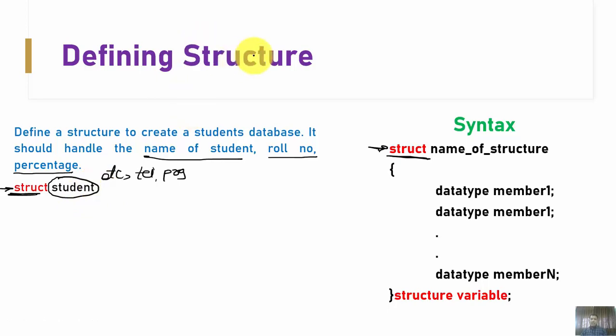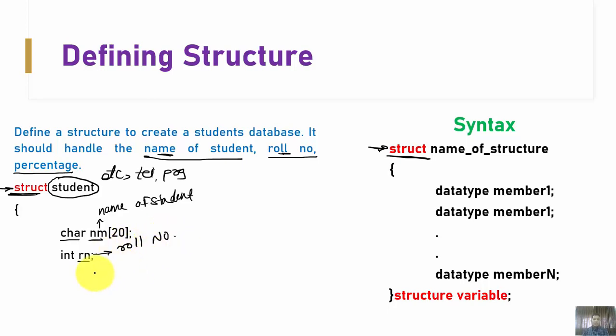After that, what is there? After that, I have this curly bracket. So now I'm going to define this curly bracket here, right? Once I define the curly bracket, I'm going to focus on the entities that I'm going to handle, right? So which are my entities? The name of the student, his roll number and the percentage, right? So to deal with the name, I'm going to declare one string, that is a character array, nm, which represents the name of the student concerned, right? Then for the roll number I'm going to declare rn. The rn is going to handle the roll number associated with the student.